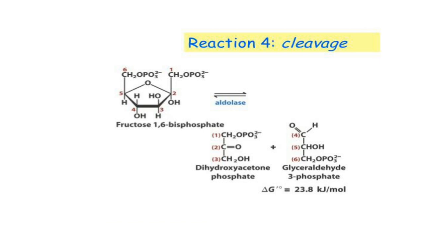This reaction is catalyzed by the aldolase enzyme. The 6-carbon compound, fructose 1,6-bisphosphate, is cleaved into two 3-carbon molecules. One is G3P, glyceraldehyde 3-phosphate, and the second one is DHAP, dihydroxyacetone phosphate.